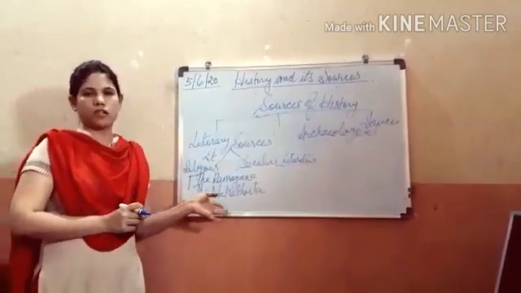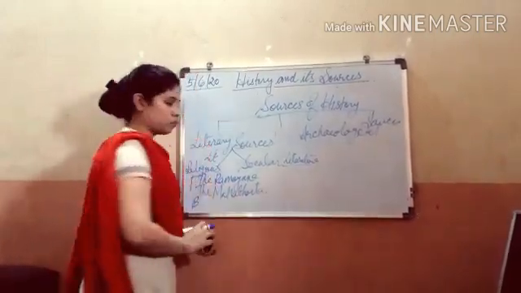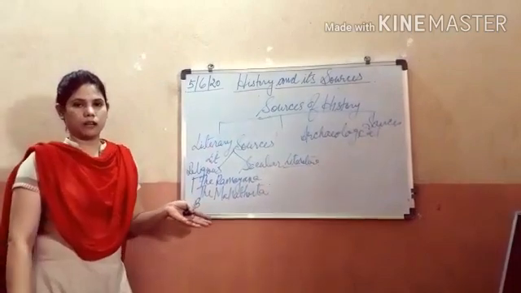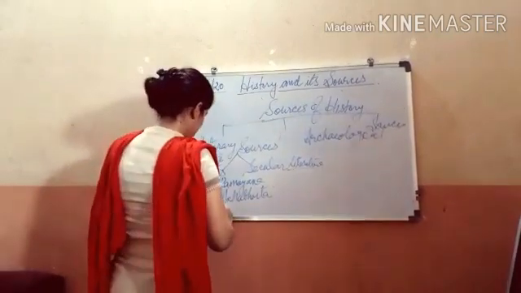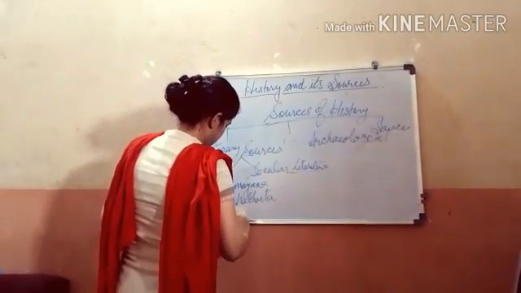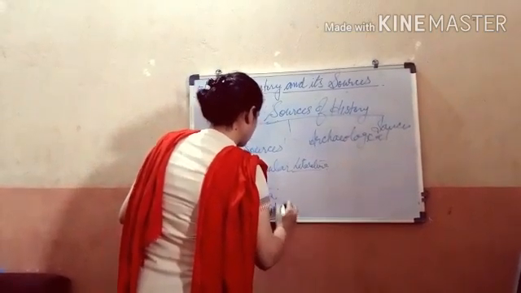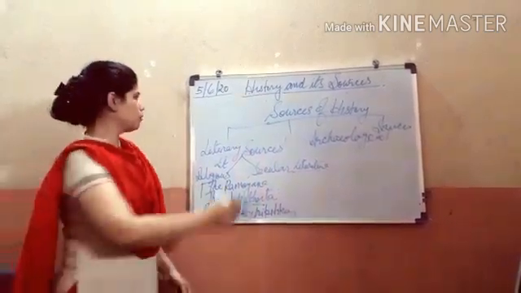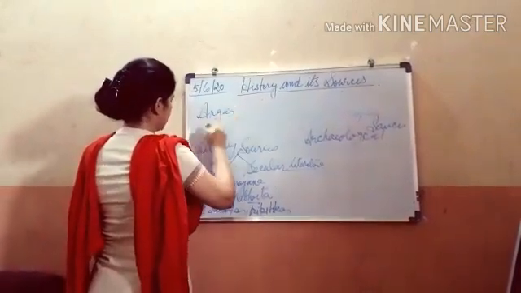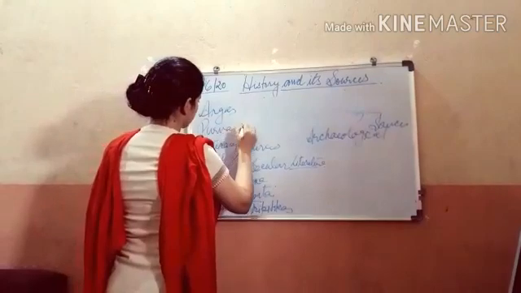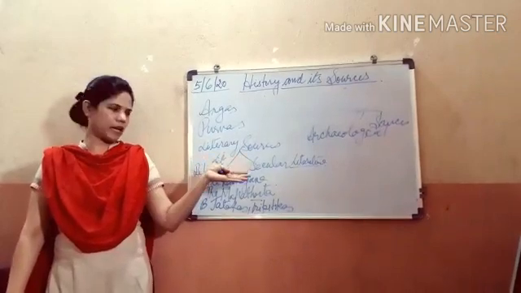Then we have Buddhist religious books and Jain religious books. Buddhists follow the teaching of Lord Buddha, whereas Jains follow the teaching of Lord Mahavira. So Buddhists have their religious books called the Jatakas and the Tripitakas, whereas Jains have their religious books called the Angas and the Purvas. So this all tells about the religion of Hindus and the Aryan society.